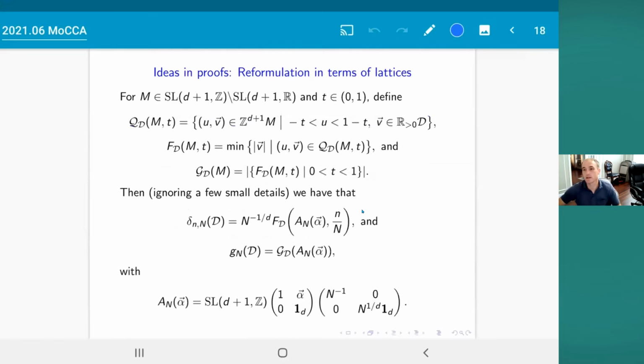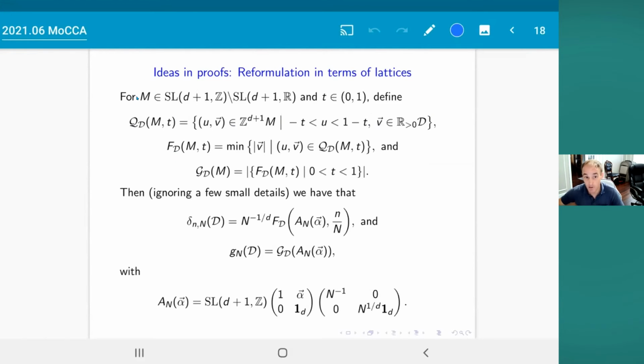Okay, I've got 10 minutes, and I think that's enough time to try to explain the main idea in the proof. The main idea in the proofs of all of the results that I showed you for linear forms and for the higher dimensional torus problems is to reformulate the problem about the number of gaps as a problem about functions on spaces of unimodular lattices. This is a pretty full slide, but if you understand the definition of FD, then you'll be able to understand what I'm trying to communicate here.